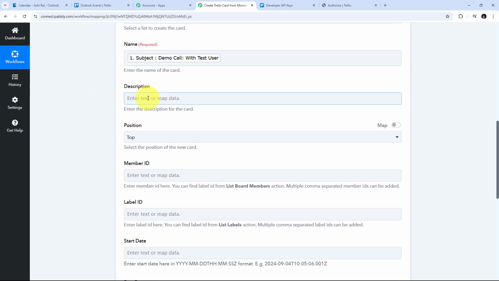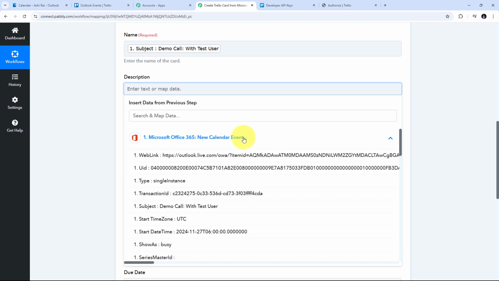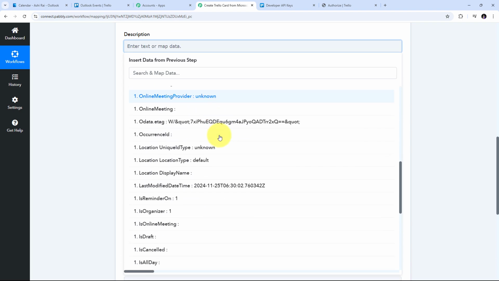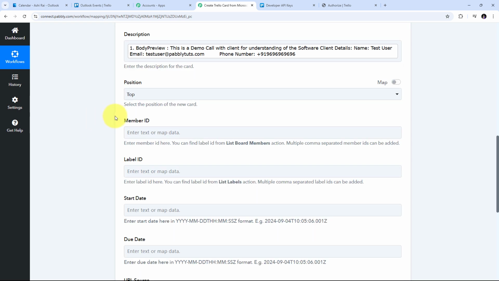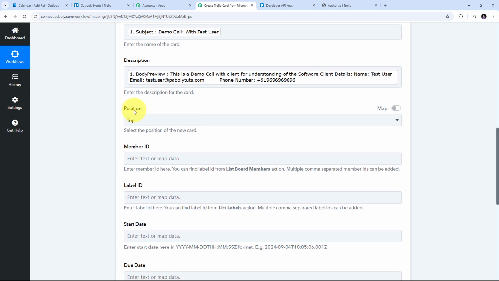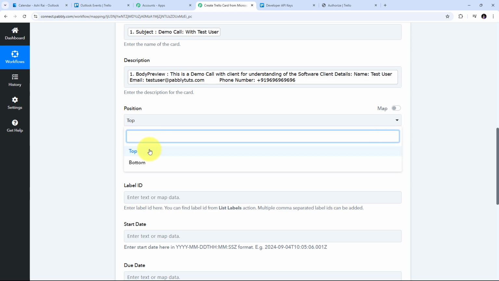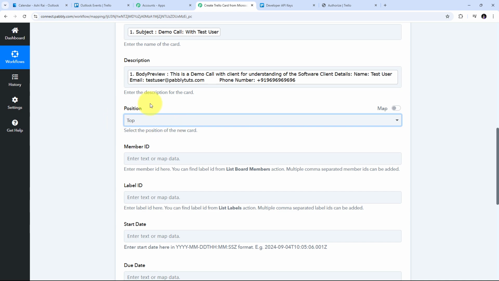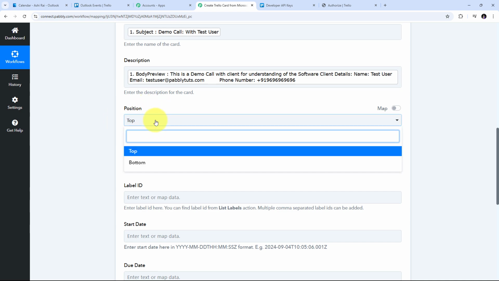Also here, I'm going to give the description, and in the description, I'm going to use the description of my event. So I'm going to map that. And here I've added the description. Now I'm going to scroll down and I have to select the position where I want to keep my card. Every new card, I'm going to keep at the top, so I have selected that as my position. But if you want to keep your card in the bottom position, then you can select that too.